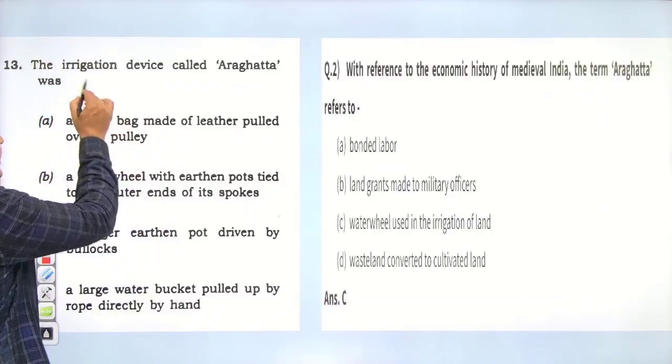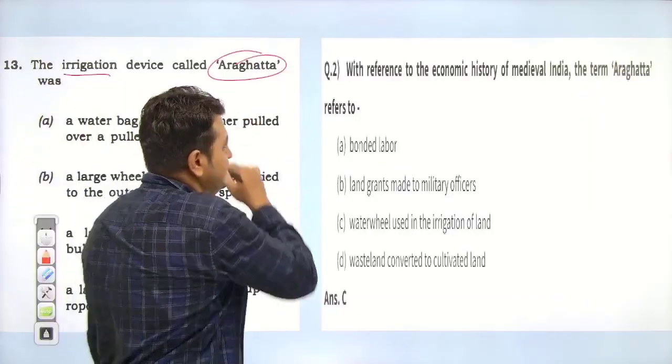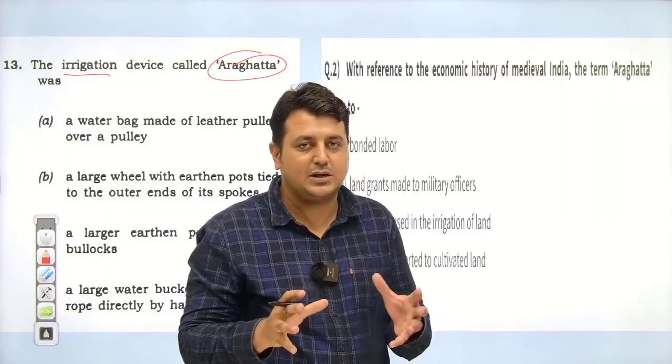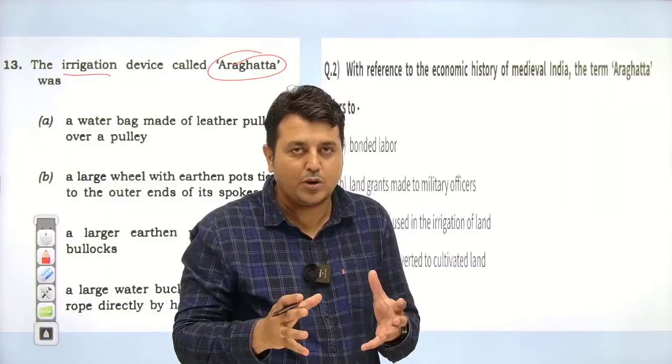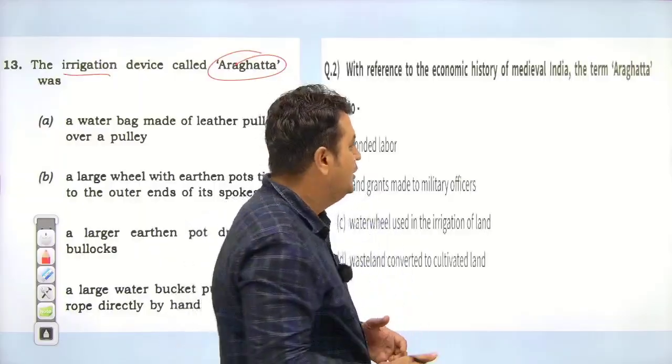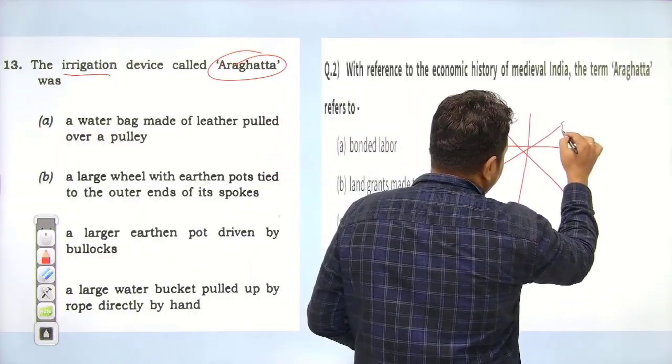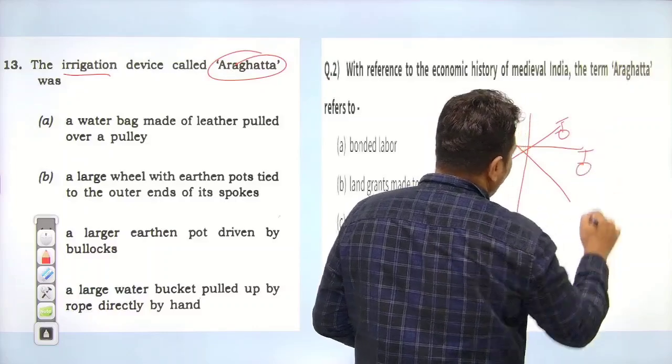this question is related to the irrigation Arghat system. Arghat, in my class I have mentioned this word Arghat. Ar means spoke, Ghat means pot. So basically I have told you this is the structure. Yes, in the classes, I hope you remember the structure.